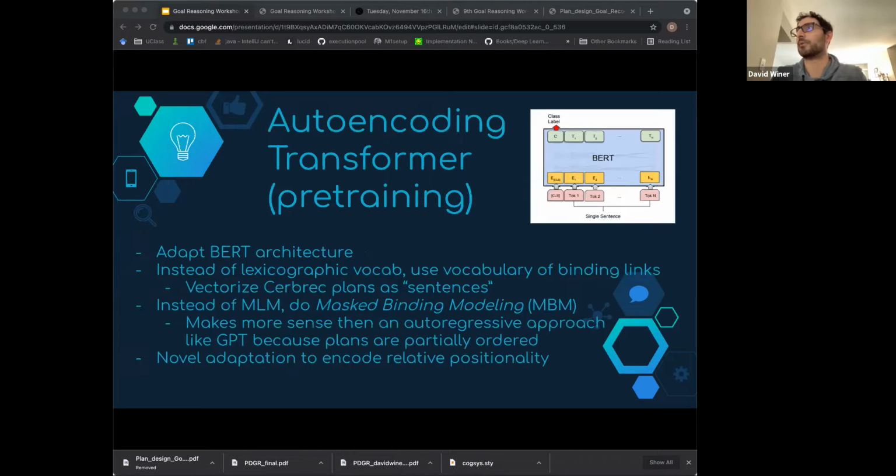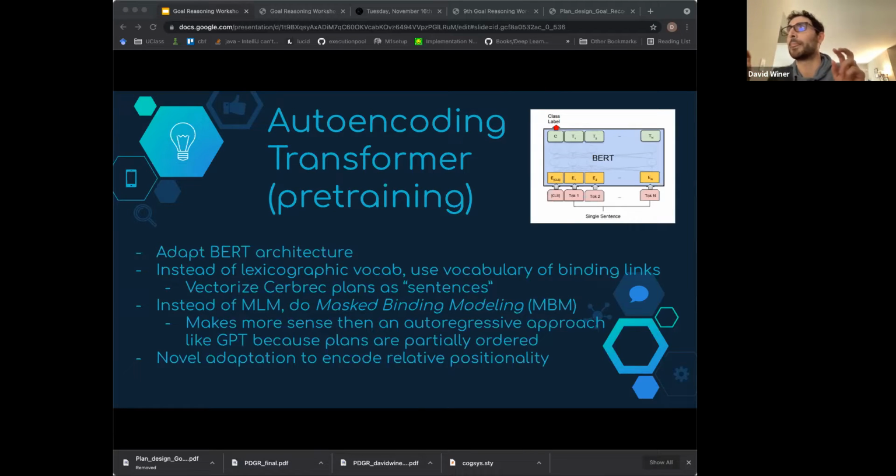In this paper, we describe an approach to learn the context and next best edits in a way that can generalize to unseen plans. To do that, we take inspiration from language modeling. Our strategy is to encode Cerbric plans as vectors by adapting the BERT architecture. With BERT, typically you have a vocab map. After you tokenize your sentence, you map each of your words or subwords to a specific vocab ID.